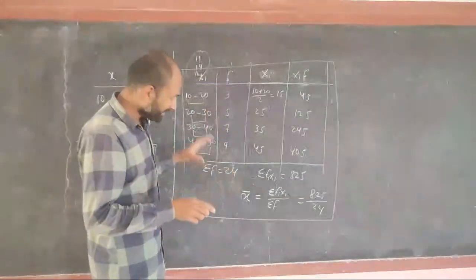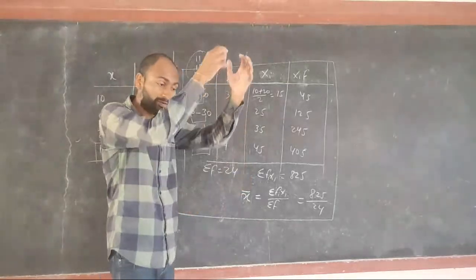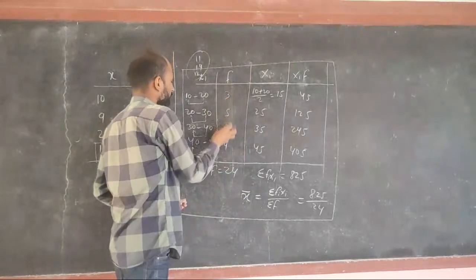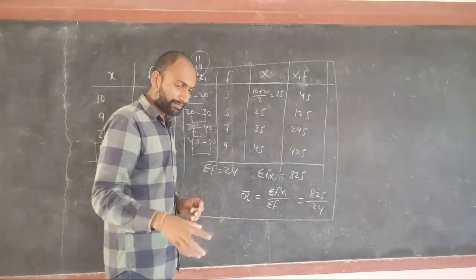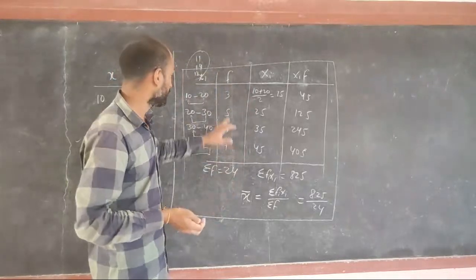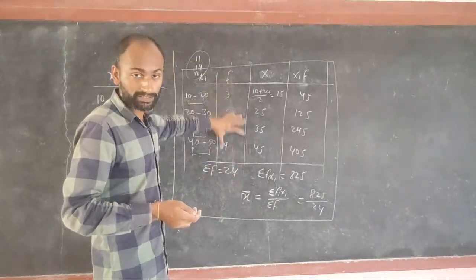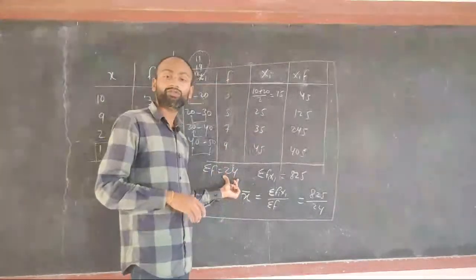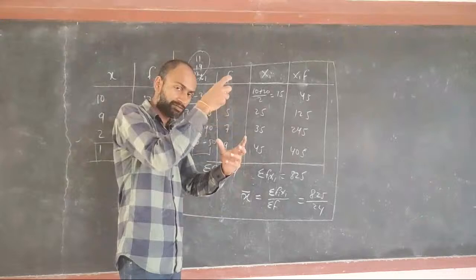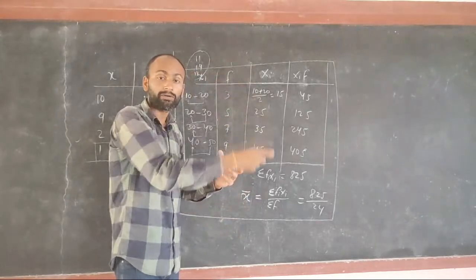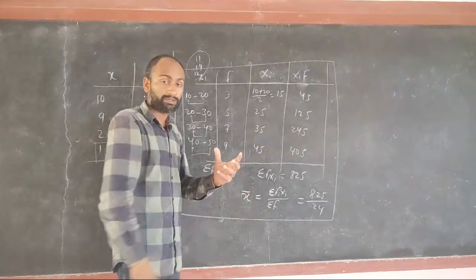That's why we are writing in a class, to avoid the long chart, because the frequency may be large. Here our consideration was 24 students. If our consideration were about 1,000 students, our chart would be so much longer.